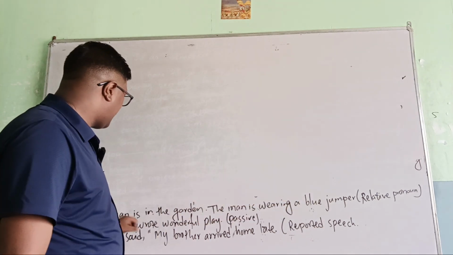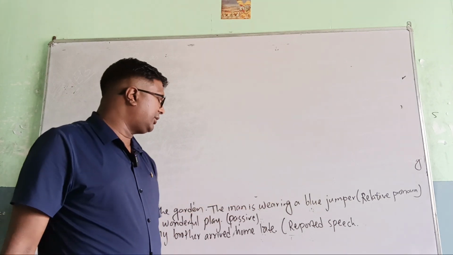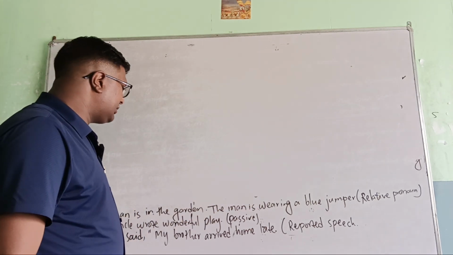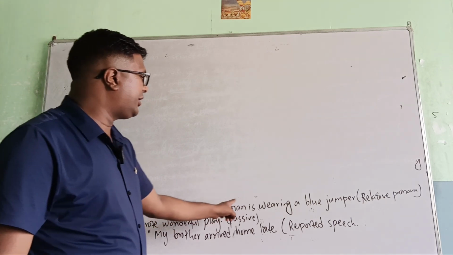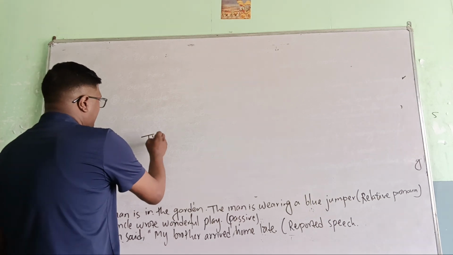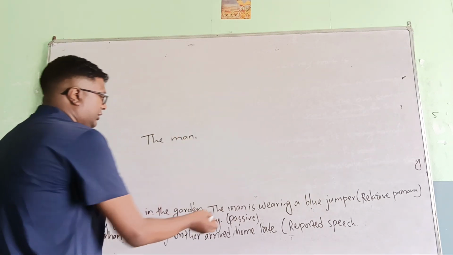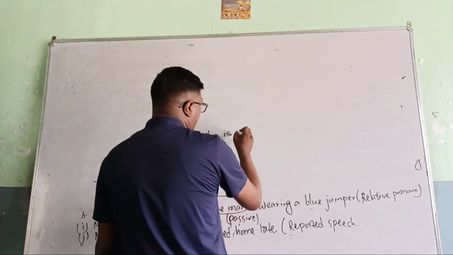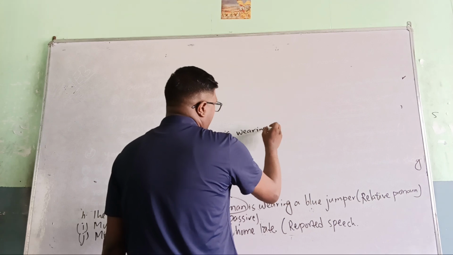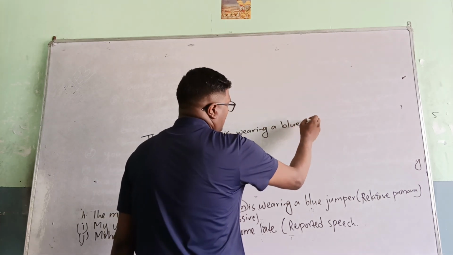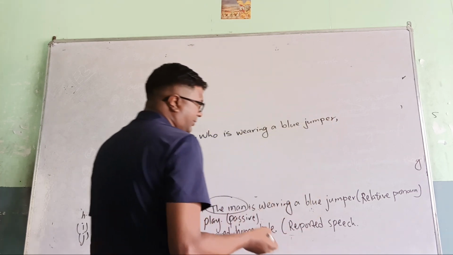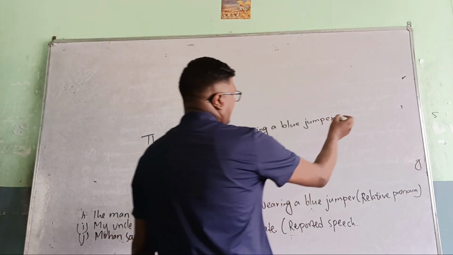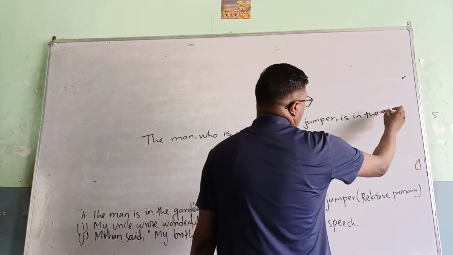That is also correct: the man who is wearing a blue jumper is in the garden. Or, the man, comma, who is wearing a blue jumper, comma, is in the garden. The remaining part is, is in the garden.